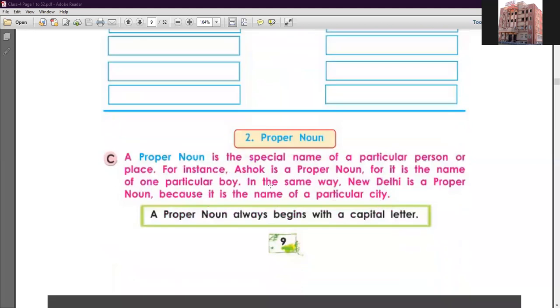So now let's start the proper noun. Firstly you have to know about the proper noun. A proper noun is a special name of a particular person or place. For instance, Ashok is a proper noun, for it is the name of a particular boy. Okay, I'm giving you another example. Yes, a proper noun is a special name of a particular person.